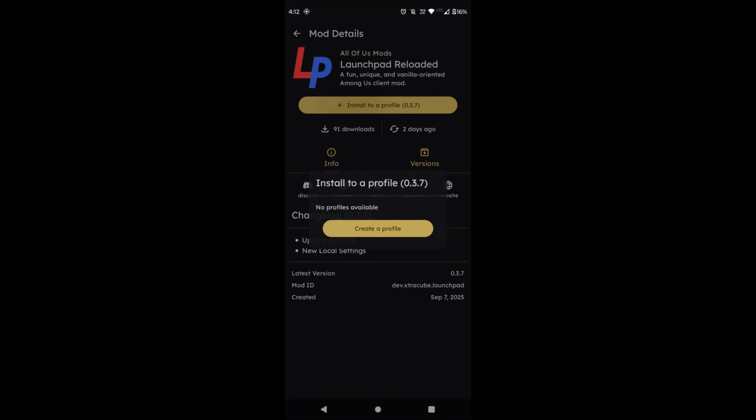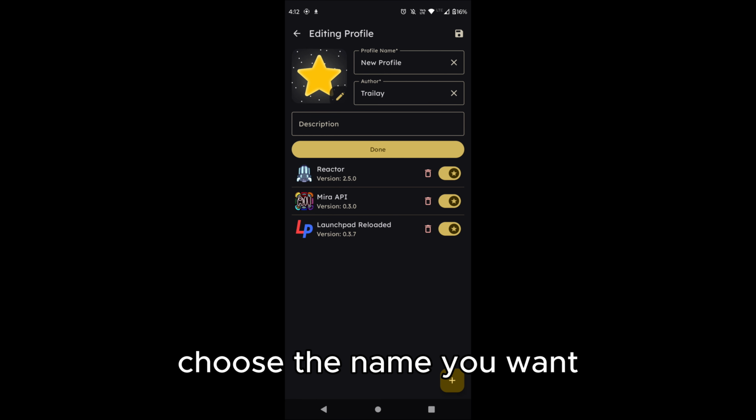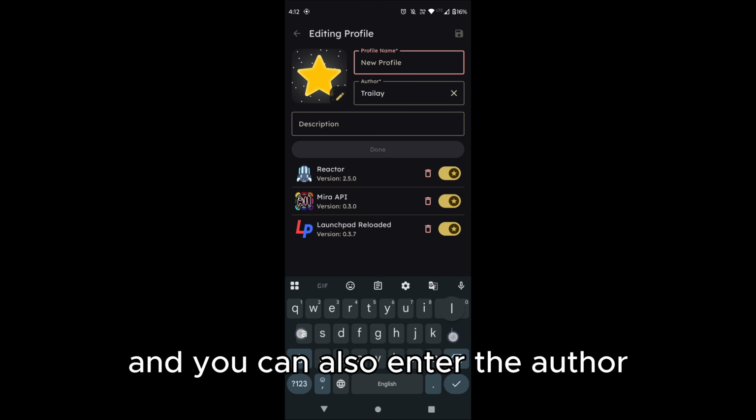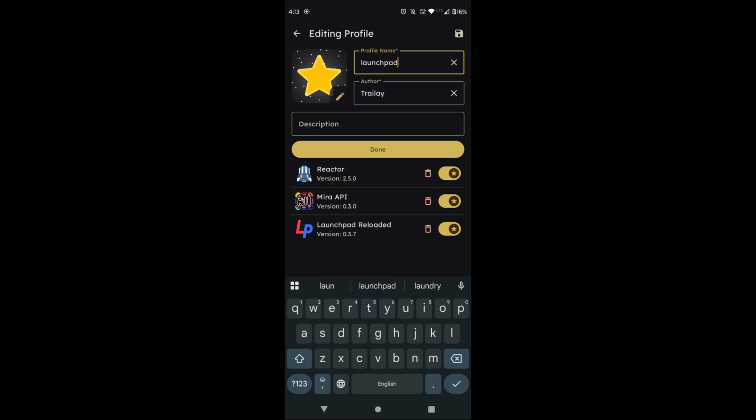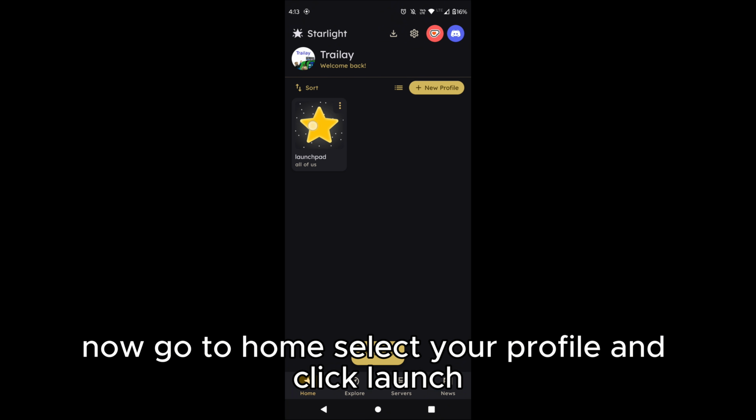Click Install. Create a profile. Choose the name you want and you can also enter the author. Now go to Home, select your profile and click Launch.